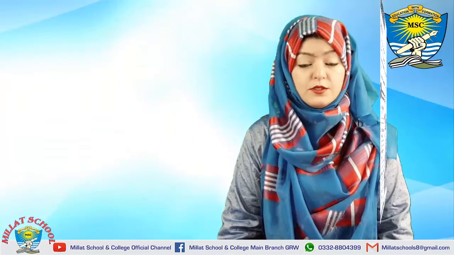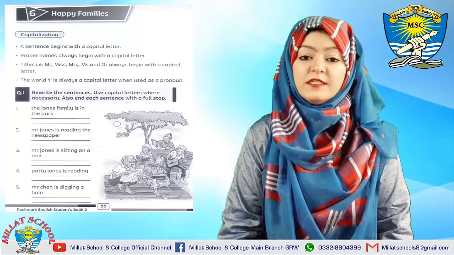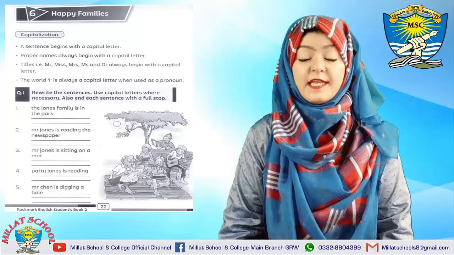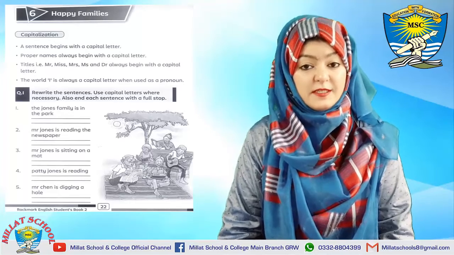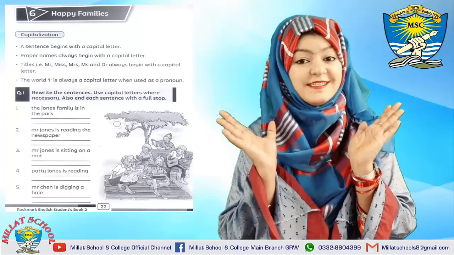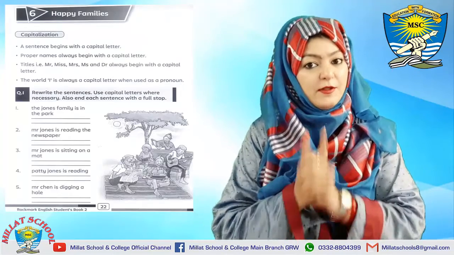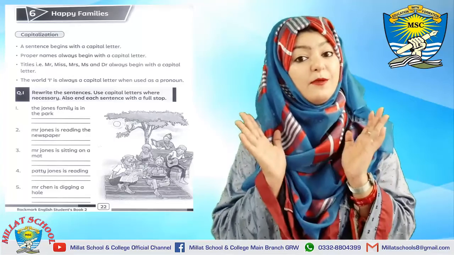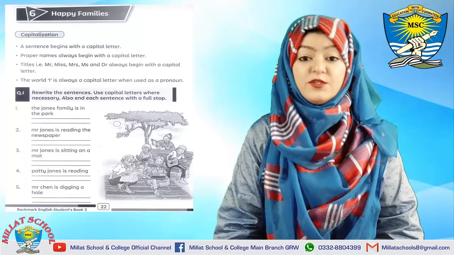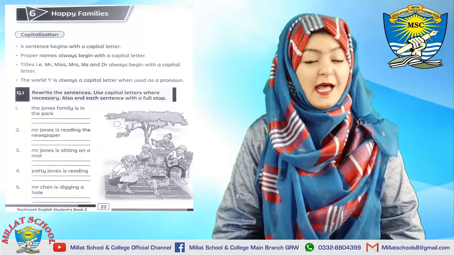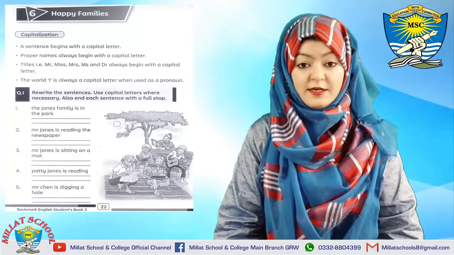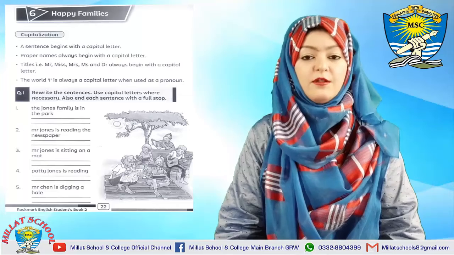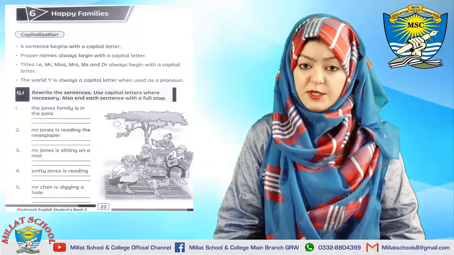On the Workbook 2, today we will do page number 22. Page number 22 has very interesting activities of lesson number 6, Happy Families. Lesson number 6 is one of your favorite lessons. In this lesson, we have studied something about the happy families, the families which were enjoying the sunshine and the happy days together with very interesting activities. So, now we will do the activities in the workbook. Look at your page number 22.